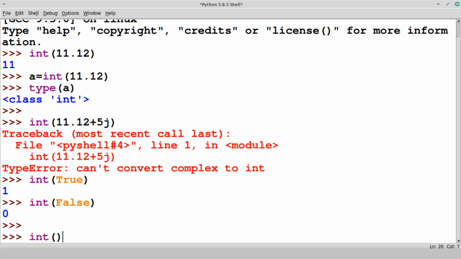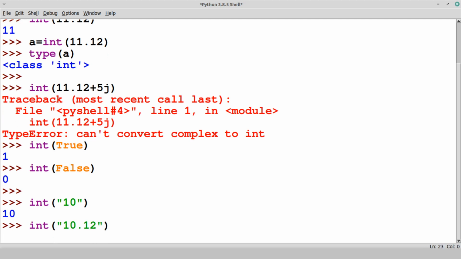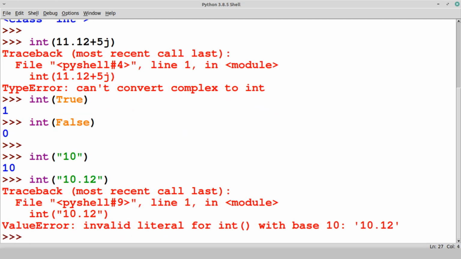Now let's see how to convert the string data type. Let's say 10. Definitely we get it in the form of integer. But this time I'm entering 10.12. So, value error, invalid literal for int. If you check the error carefully, it says with base 10. So always remember, even if you are trying to convert a string into an integer, it must be in the form of base 10. This is not base 10, that's why the value error is there.